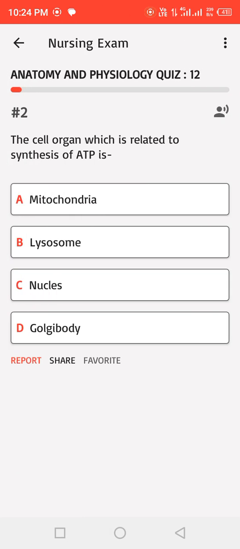The cell organelle which is related to synthesis of ATP is: A. Mitochondria, B. Lysosome, C. Nucleus, D. Golgi body. Correct answer.